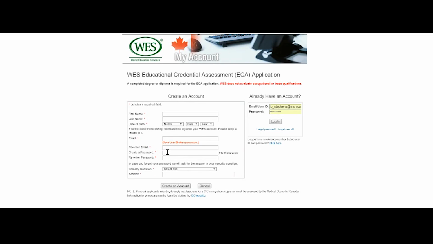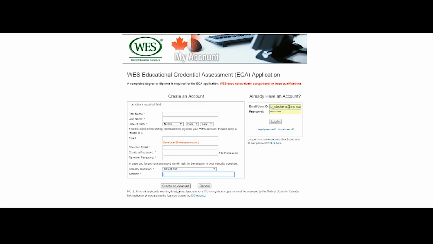Then you create a password and you repeat the password in the second field here so that you can correct any errors you have made. And the last part is the security question. If you click on this drop down menu, you can select one of the security questions you can choose from, and then you can go back and write the answer in this field, which will allow you, in case you lose your password, access to get a new password.